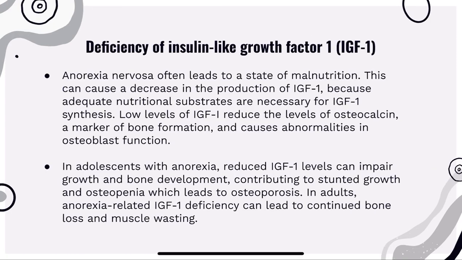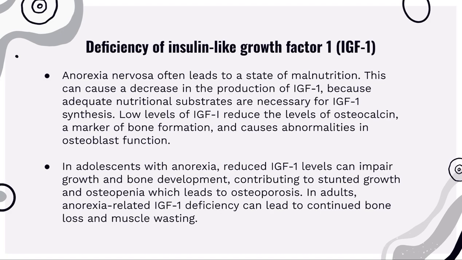Deficiency of insulin-like growth factor 1. Anorexia nervosa often leads to a state of malnutrition. This can cause a decrease in the production of IGF-1 because adequate nutritional substrates are necessary for IGF-1 synthesis. Low levels of IGF-1 reduce the levels of osteocalcin, a marker of bone formation, and cause abnormalities in osteoblast function.